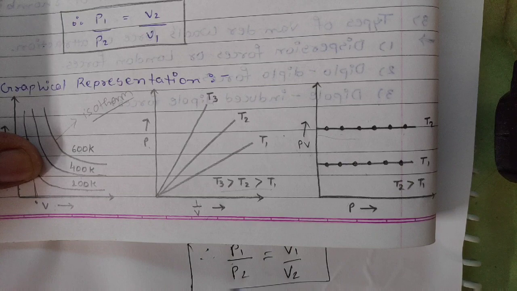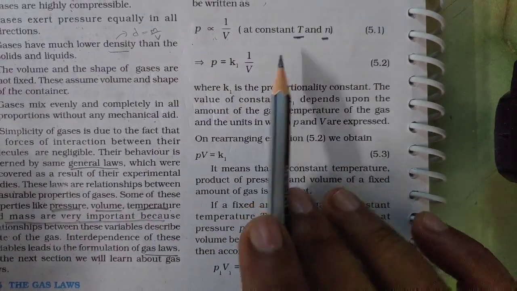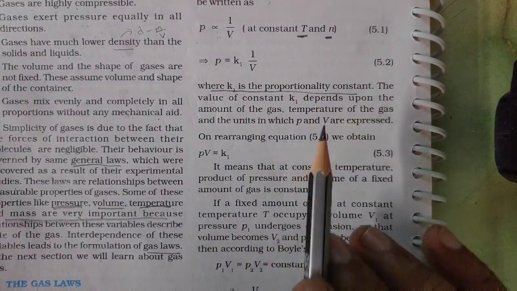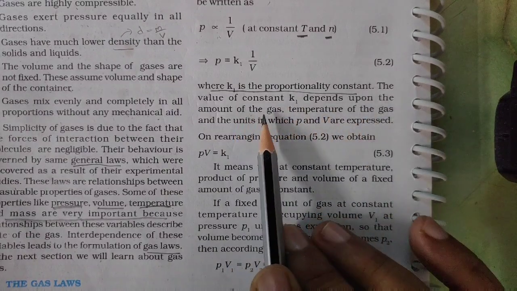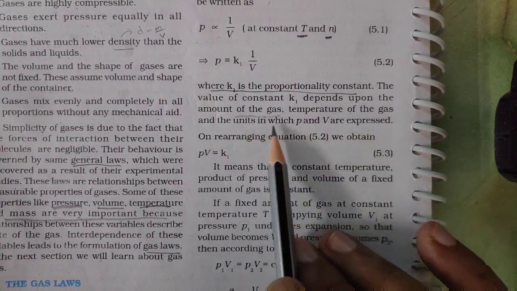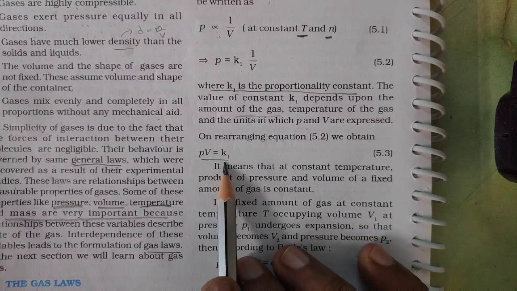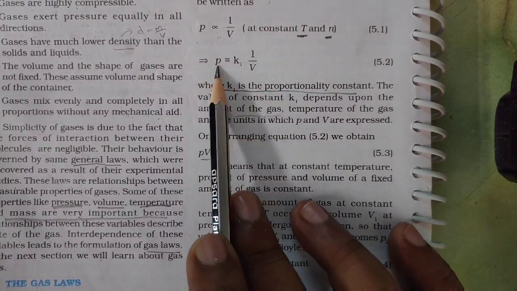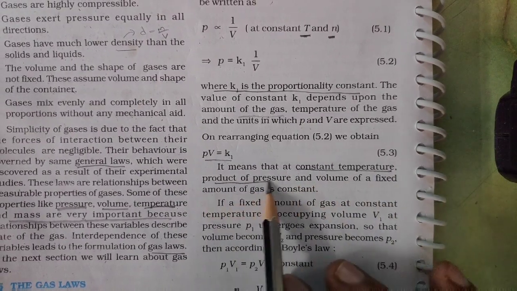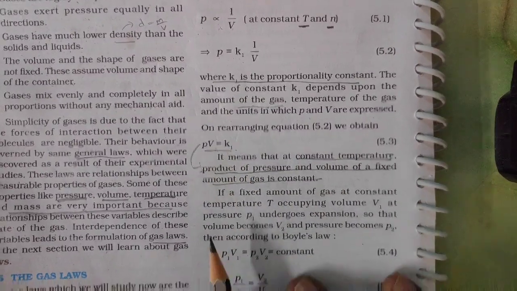Now we will see from your textbook. This is the relation we have seen. K is the proportionality constant, you can underline it in your textbook also. The value of K depends upon the amount of the gas, the temperature of the gas, and the units in which P and V are expressed. On arranging the equation, we get PV is equal to K, constant, which we already discussed. It means that at constant temperature, the product of pressure and volume of a fixed amount of gas is constant.